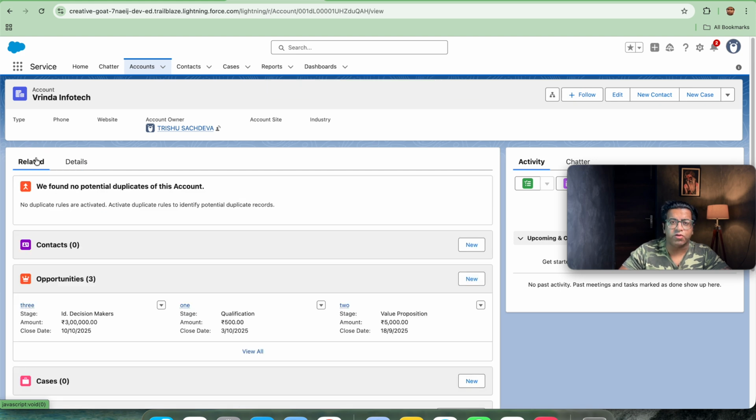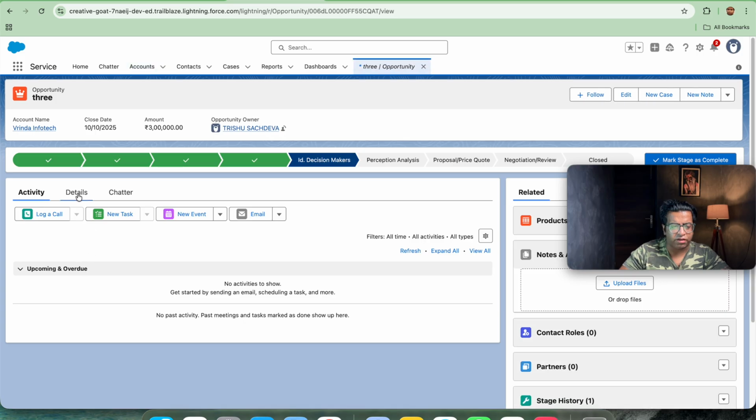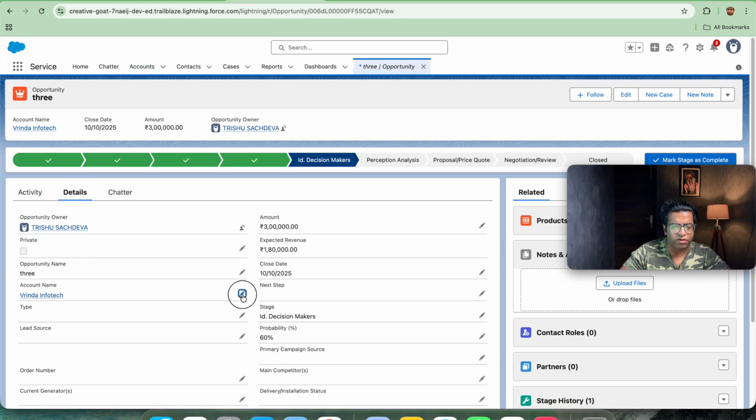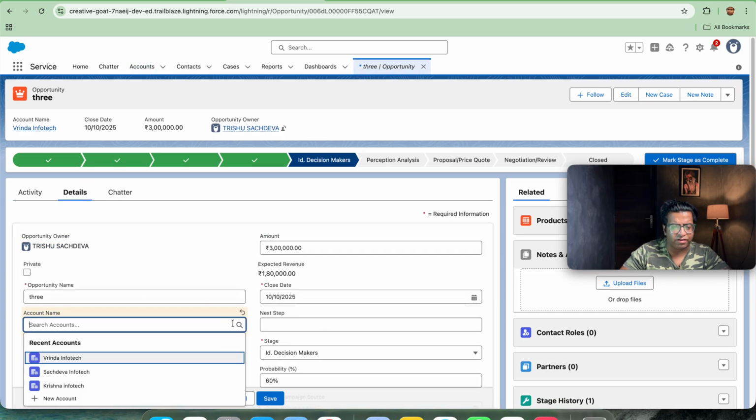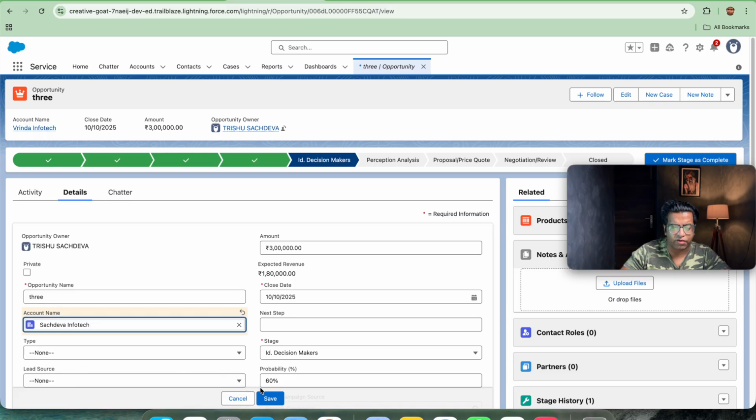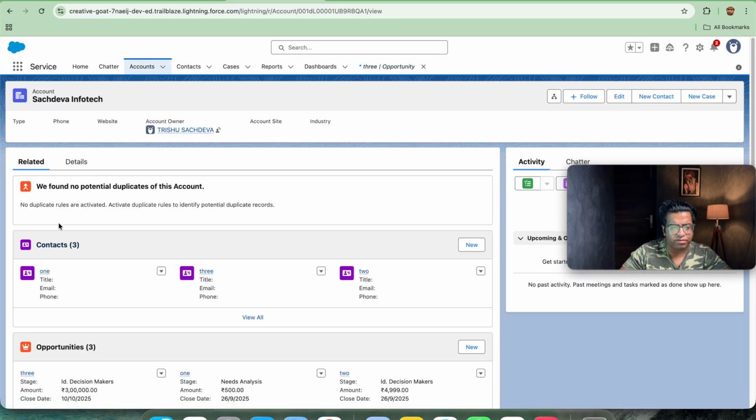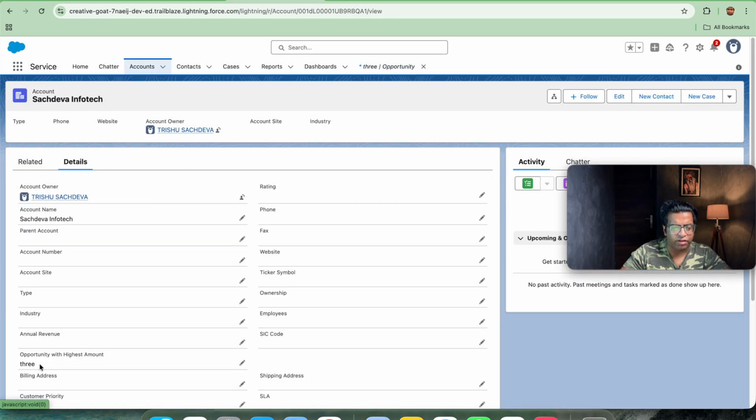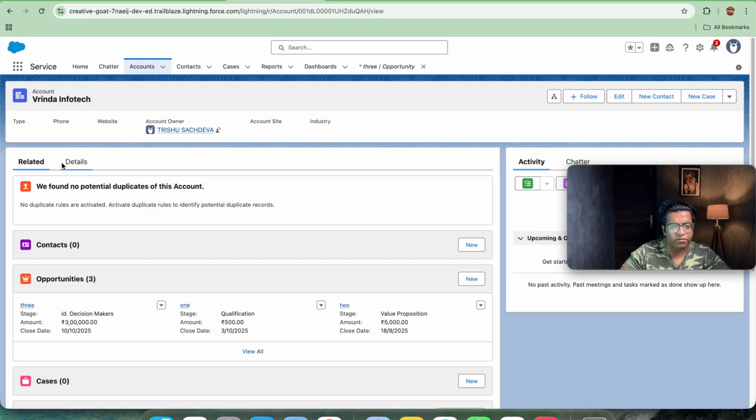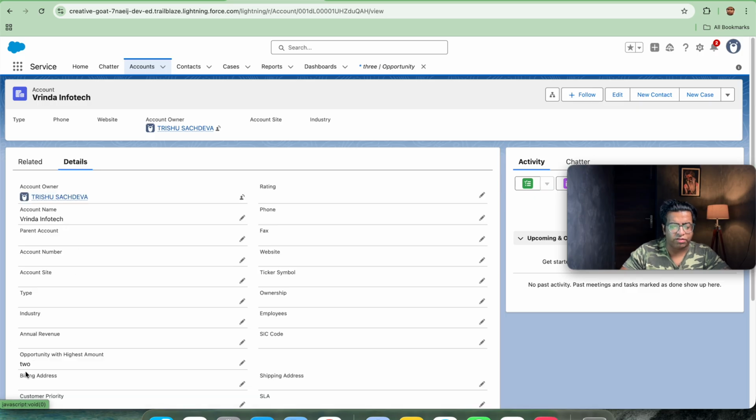We will also be testing for the update operation. Instead of Vrinda Infotech, I will be changing it from Vrinda Infotech to Sajiva Infotech. So let's save this out. Once we are done with this, if I go on Sajiva Infotech, the value is coming as 3. So this got updated. Also, if I go on to my second account, that is Vrinda Infotech, the 2 is coming. So our update operation is also working.